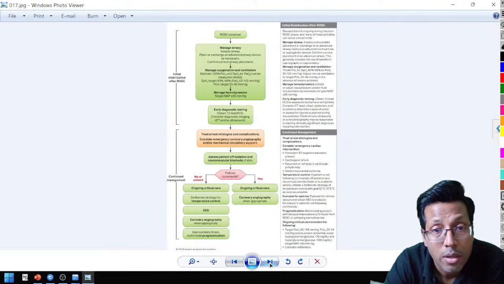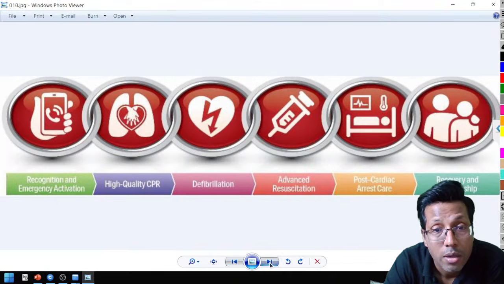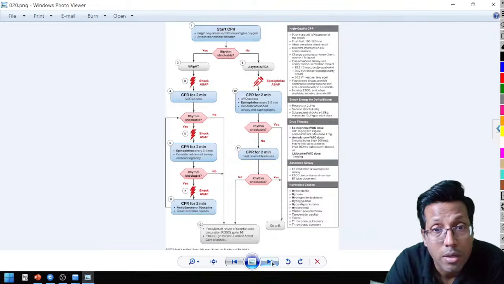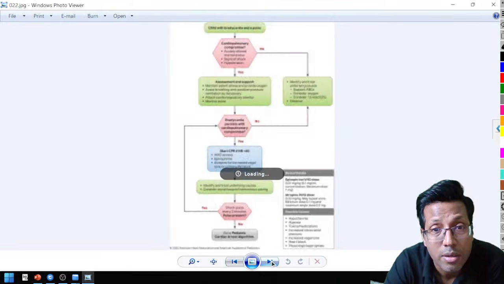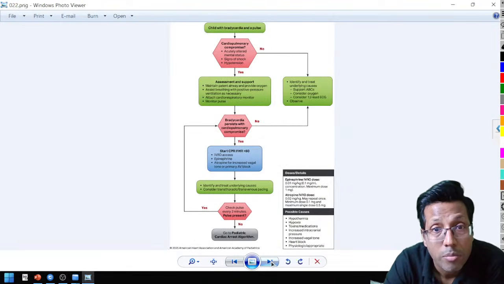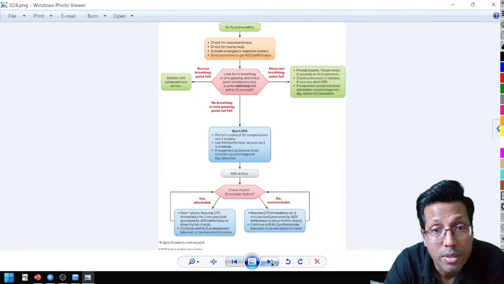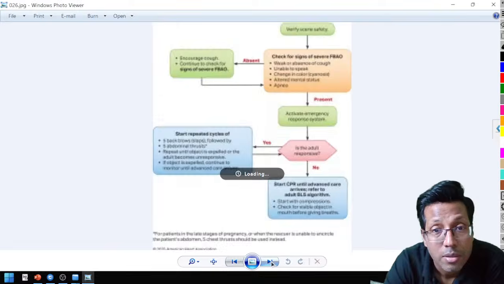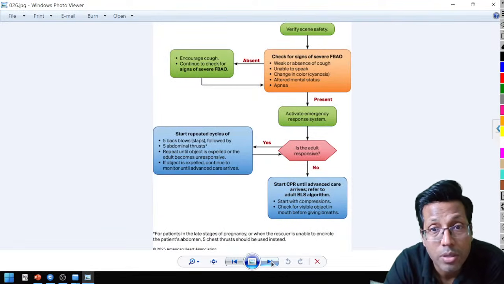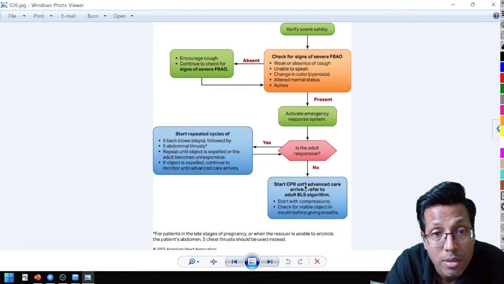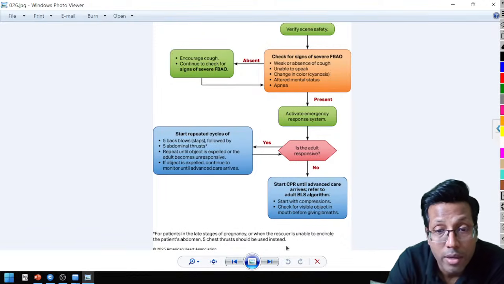Drowning. Because that's an important one. I'm not getting it. 1 second, 1 second. Bradycardia, child. Just 1 second, guys. Right. So this, if you can see, is this exactly. Can you see this now?